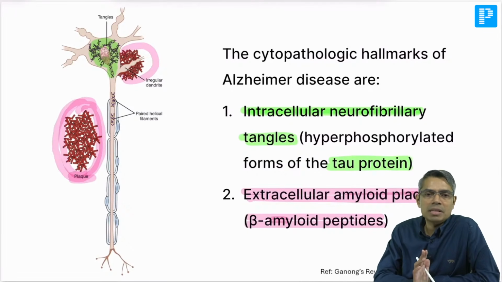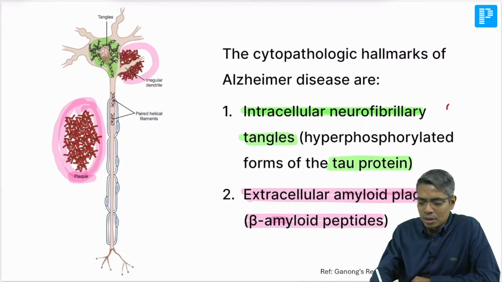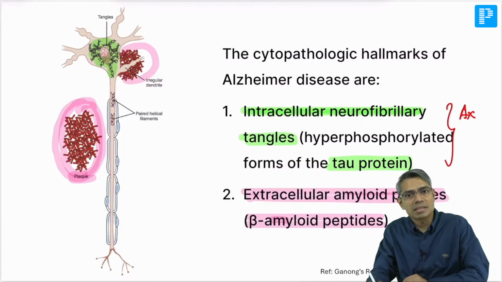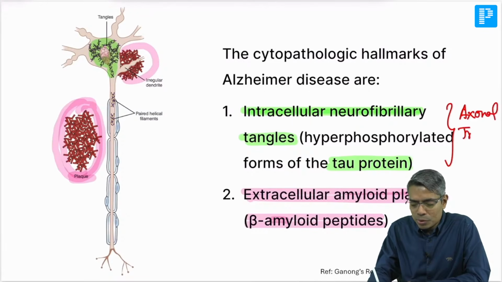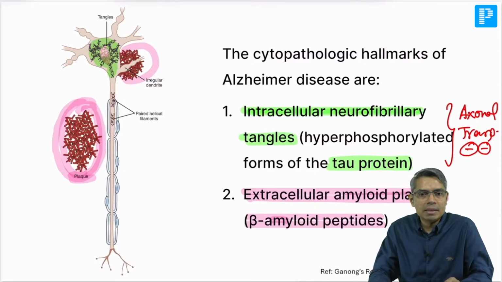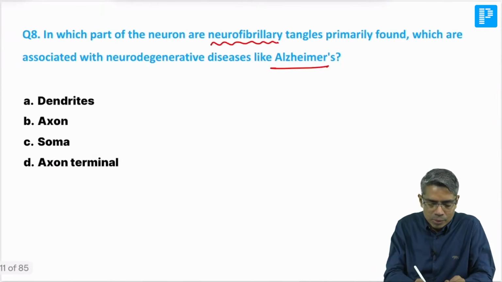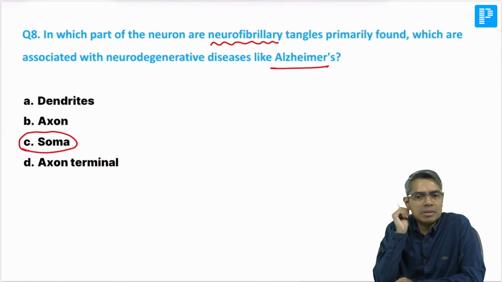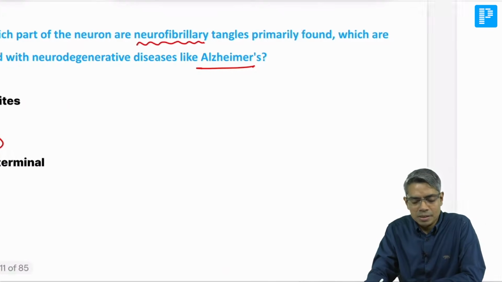So these are the main two things that you have to remember, that hyperphosphorylated tau protein are deposited inside the cell body, and because of the deposition, you also have to remember that the axonal transport process which I have taught in classes will also be disturbed, hampered. Okay, and that is one of the important pathological mechanism in Alzheimer disease. So neurofibrillary tangle, where it is deposited, your answer is soma, cell body is the answer in this question. Mainly it is deposited in the cell body or soma, and amyloid plaque, they are deposited mainly outside the neuron. Okay, in the interstitial space outside the neuron. Got it? Okay, important one.